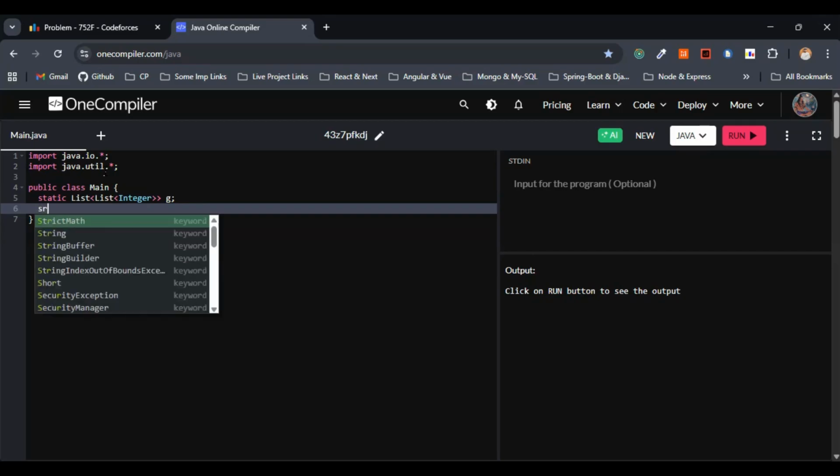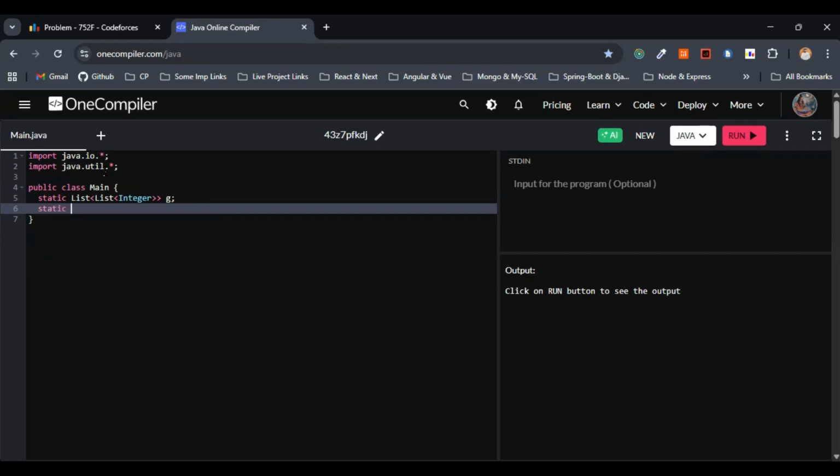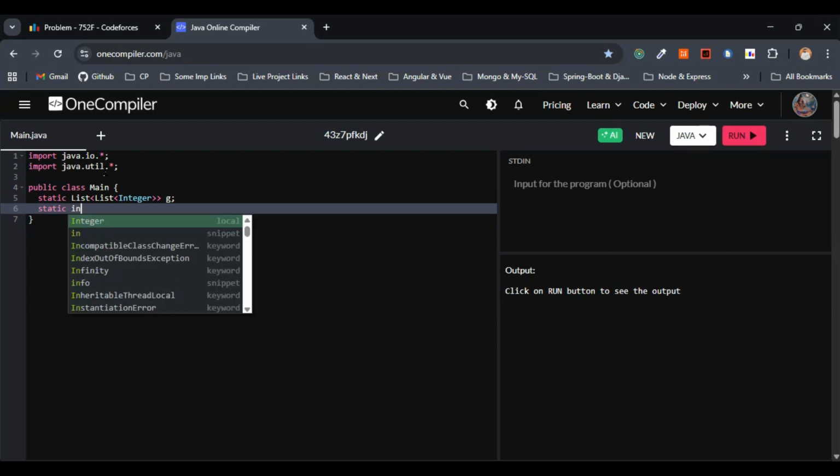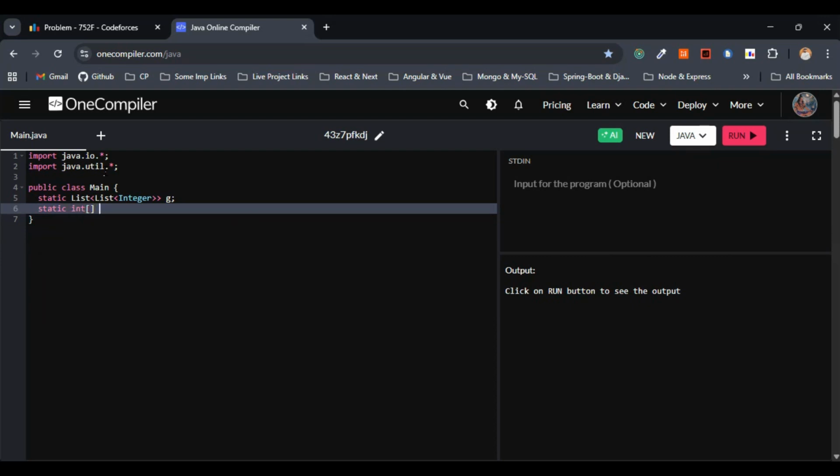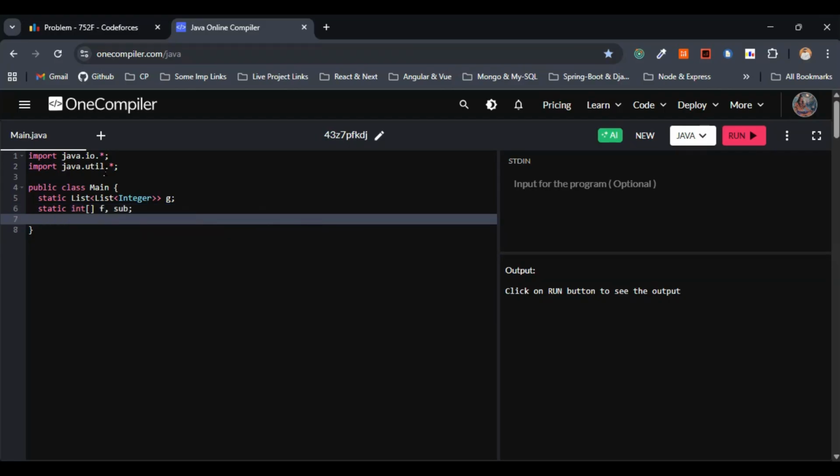Also, let's initialize f and sub as well, which are of the type integer. Sub is nothing but the number of special nodes in the subtree of x, as we have discussed in the approach. f of x is initially 1 if x is one of the 2k special hometowns, else f of x will be 0.